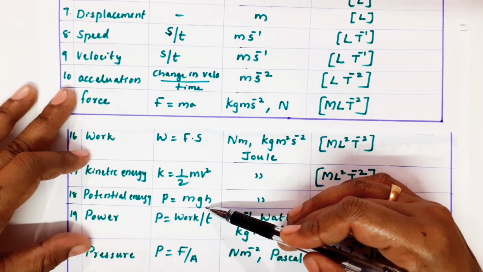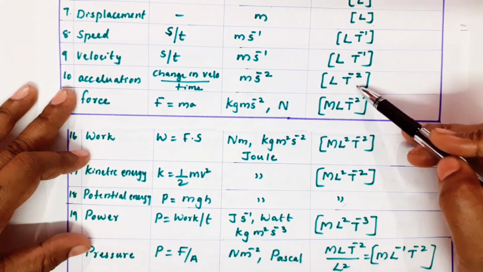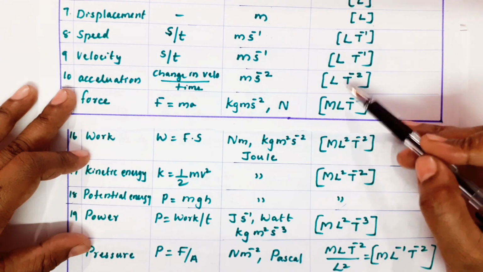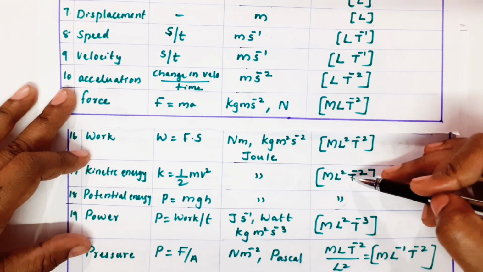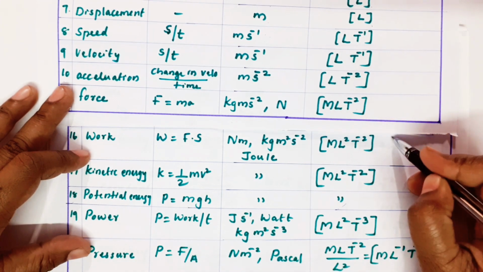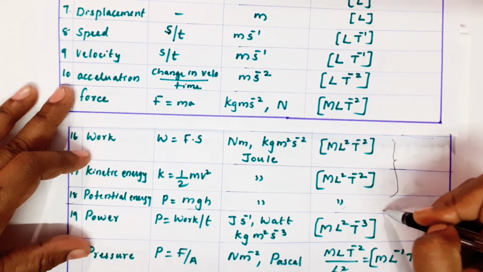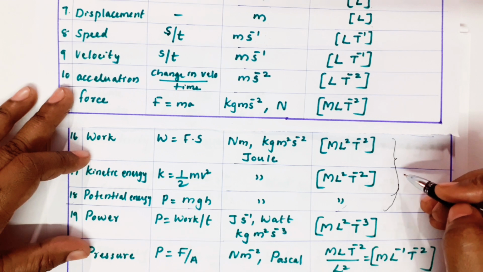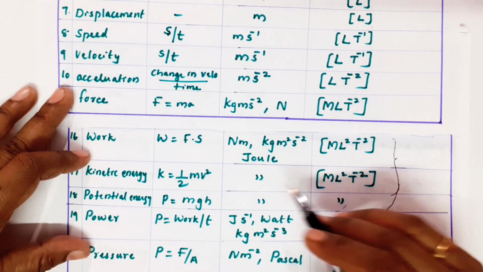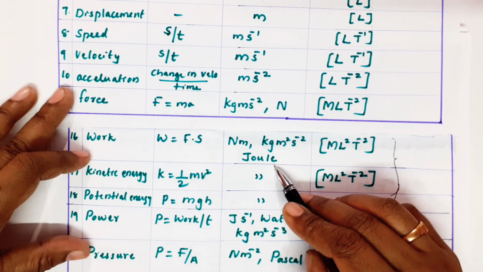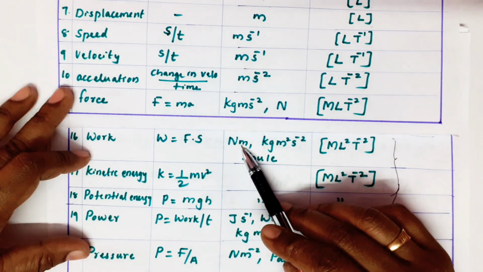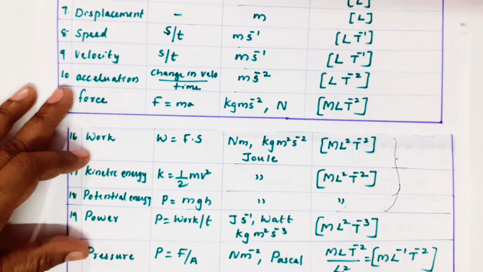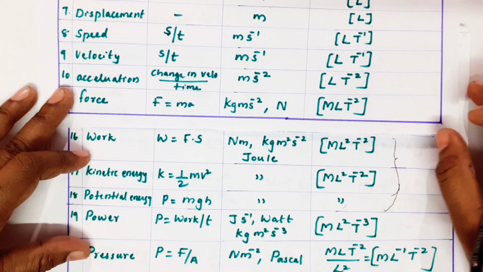G means acceleration. What is acceleration? LT minus 2, into h, one more L will come. So it will be ML square T minus 2. So remember, work and energy, we are getting the same dimension, same units. Shortcut unit of work and energy, joule, can be written as Newton meter. It can also be written as kg meter square second minus 2.